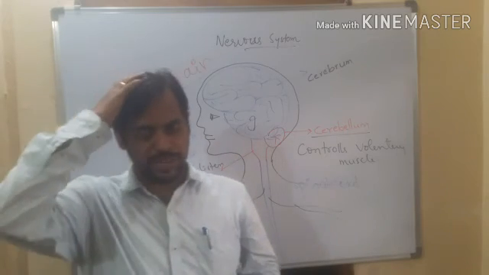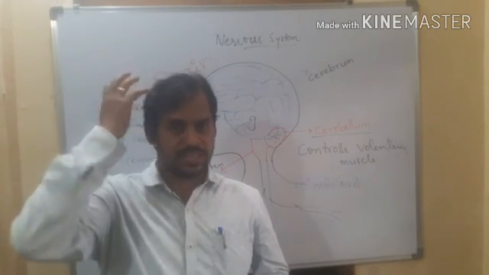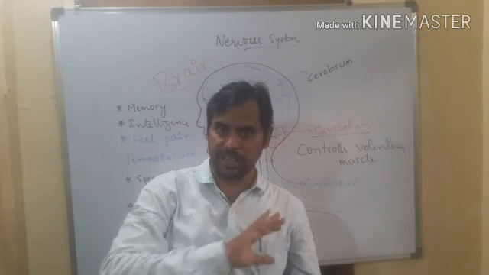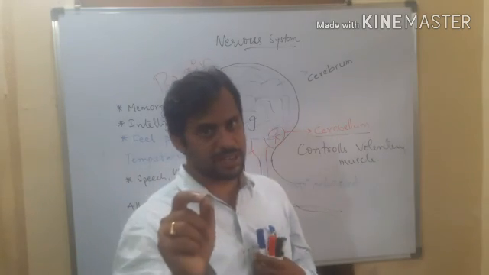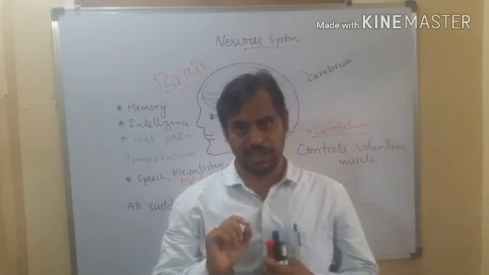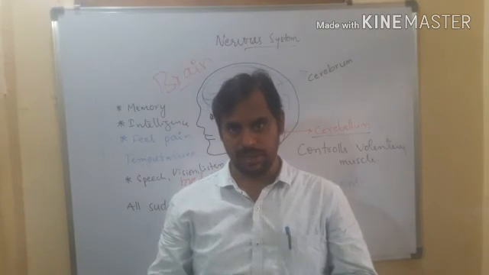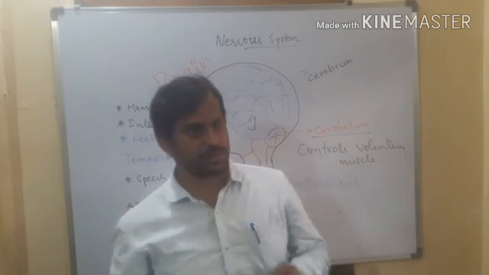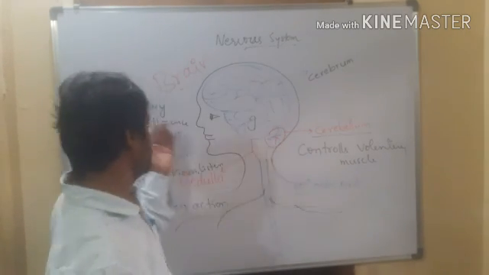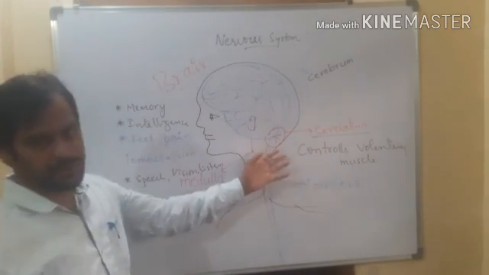So समझो brain नहीं है तो क्या होगा अपन को? Brain is the restless organ. It never takes any rest. Even the heart takes rest, but brain never takes rest. अगर brain rest लिया समझो आपका काम हो गया, right? So brain always functions and it does different functions with the different parts of the brain.